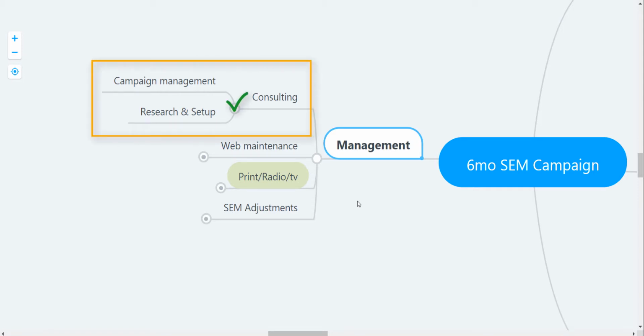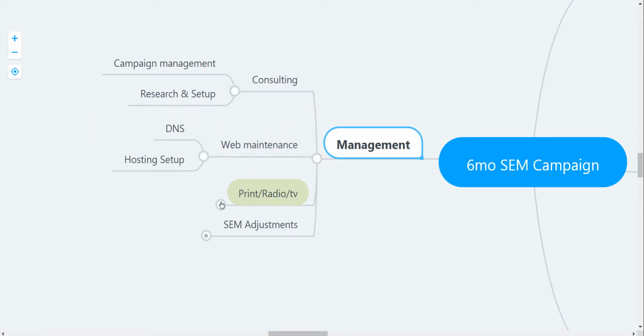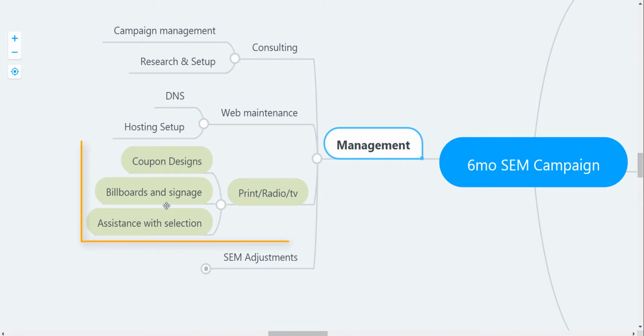The analogy here would be, before I start tearing out the old kitchen, I should take some measurements and make sure that my countertops, walls, and floors all match. During the course of that campaign, there'll be web maintenance and physical things that will get printed or made, such as coupons, billboards, or assistance with selecting the right radio station or television channel to advertise on.